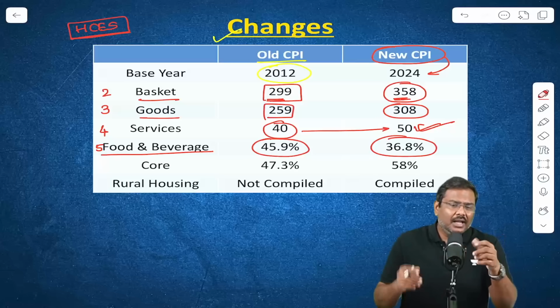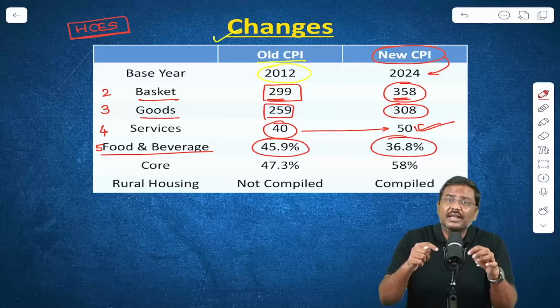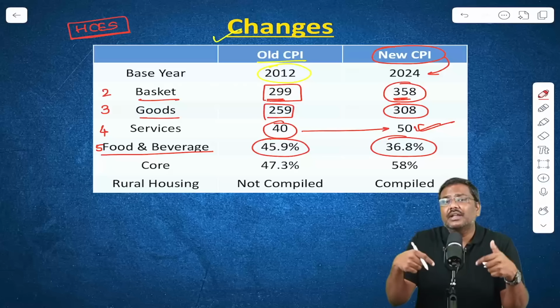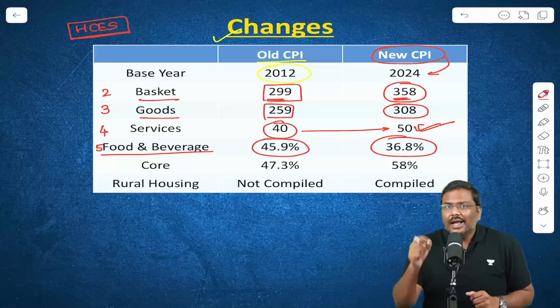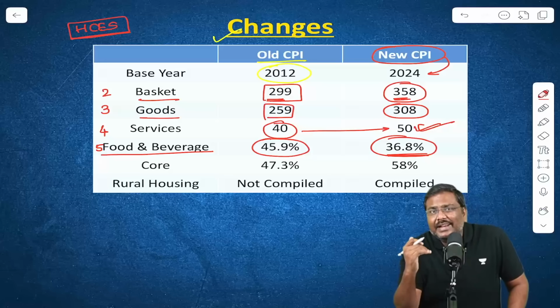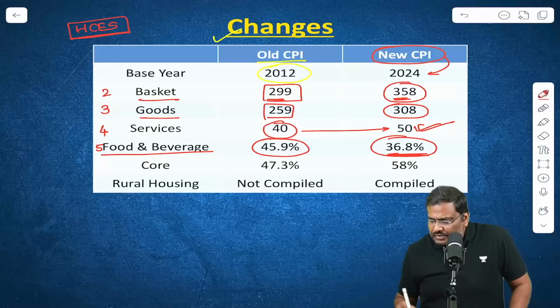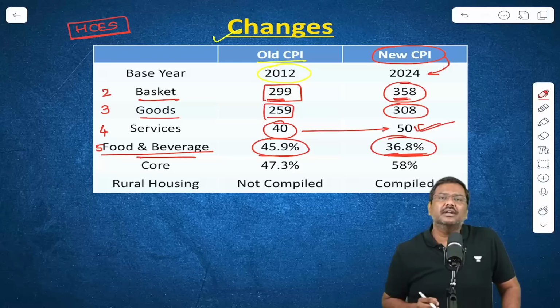But along with that, out of the average expenditure incurred by the households, now there is a higher percentage of expenditure that is incurred in the non-food items as well. And that is basically represented by reducing the weightage of the food and beverage from 46% to 36.8%.